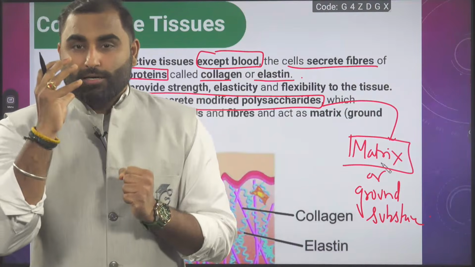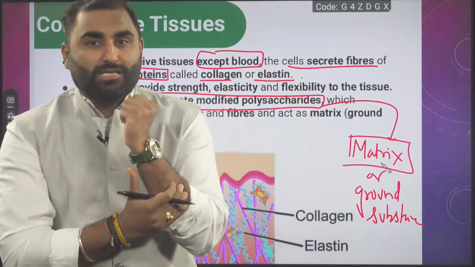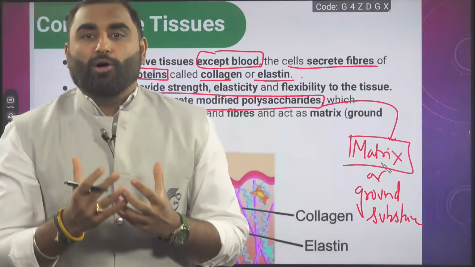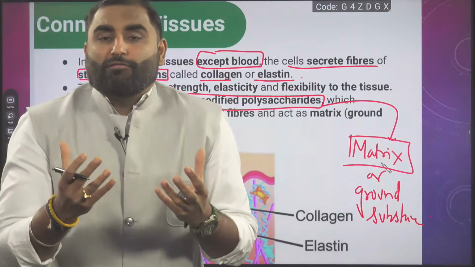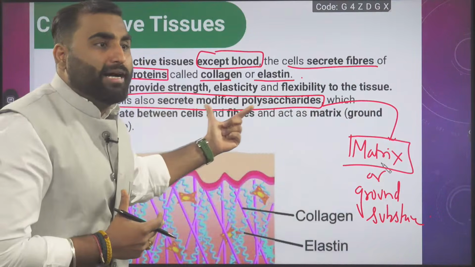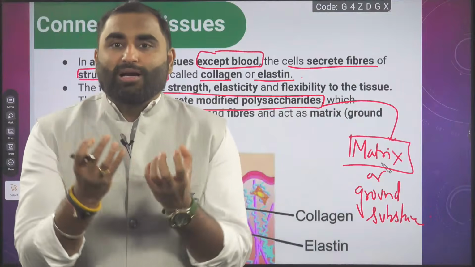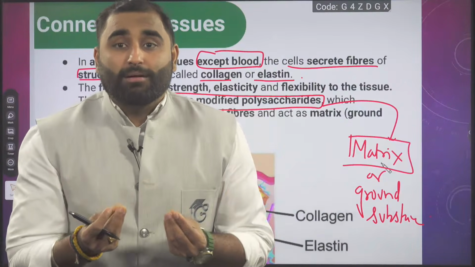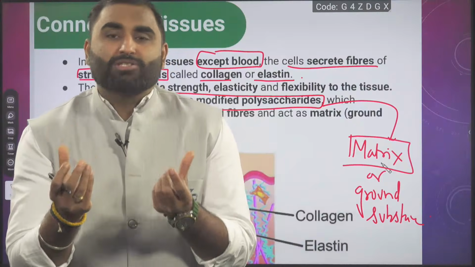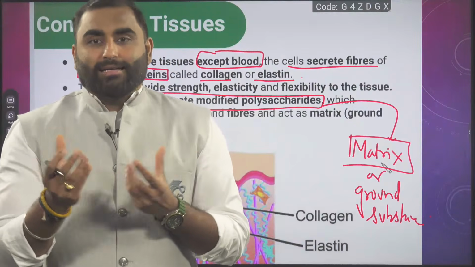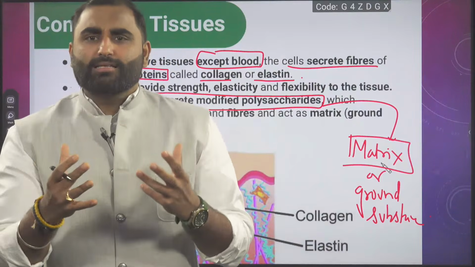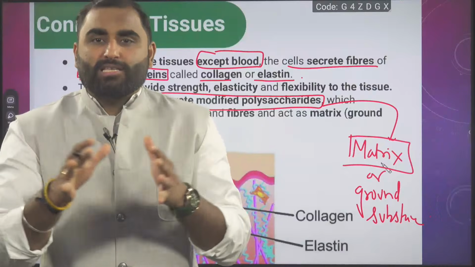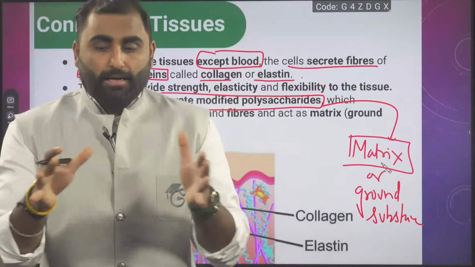So the loose connective tissue beneath your skin holds a lot of water. Why? Because these modified polysaccharides hold water and become a gel-like substance. That acts like a lubricant and gives some space to the tissue.